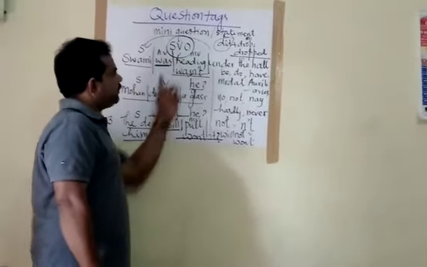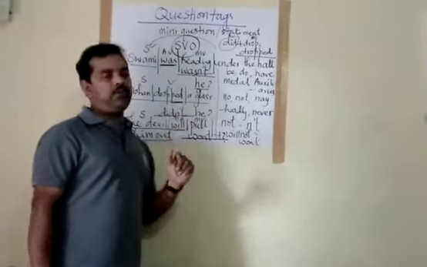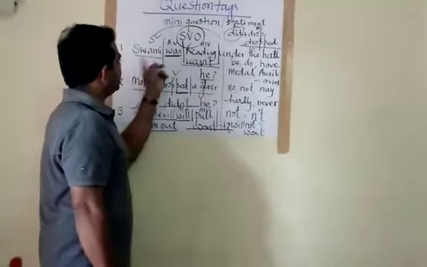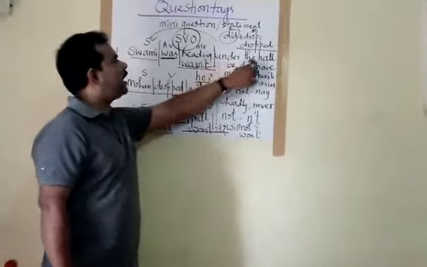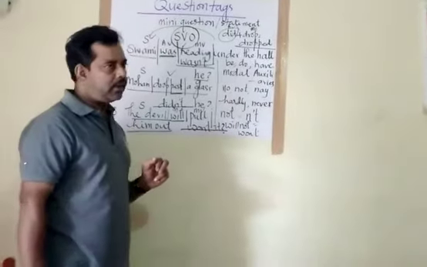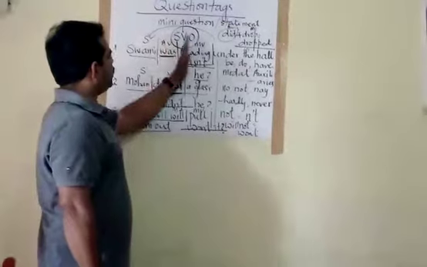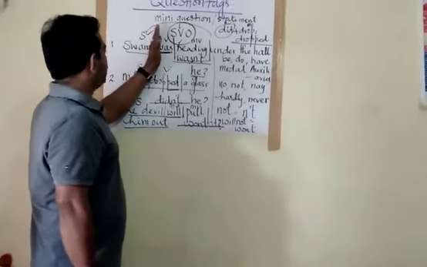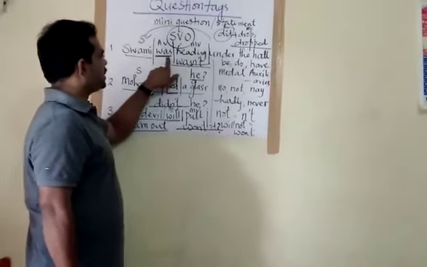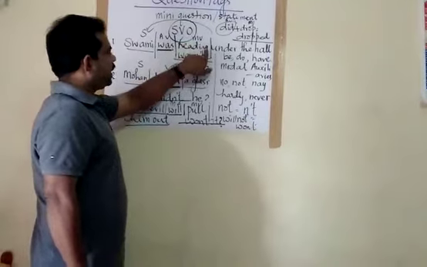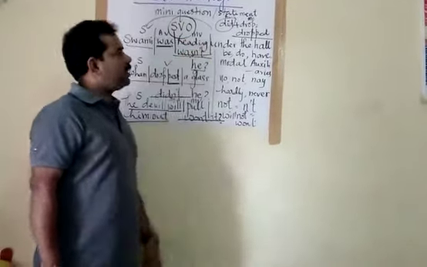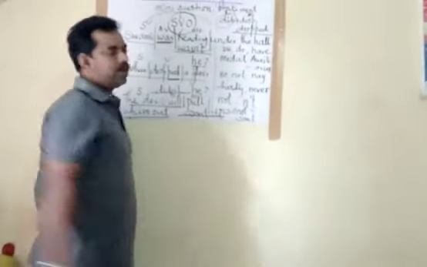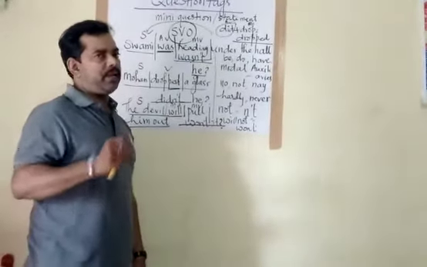Now let us define question tag by taking an example. Look at the sentence, Swami was reading under the tree. If I want to divide this sentence into parts, Swami is the subject, was is an auxiliary verb, reading is the main verb, and under the tree is the object. Now, for joining the question tag, what rule do we have to apply here?